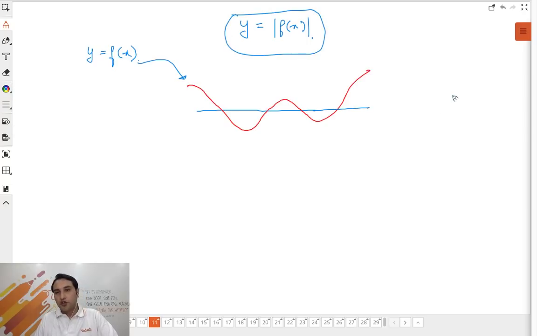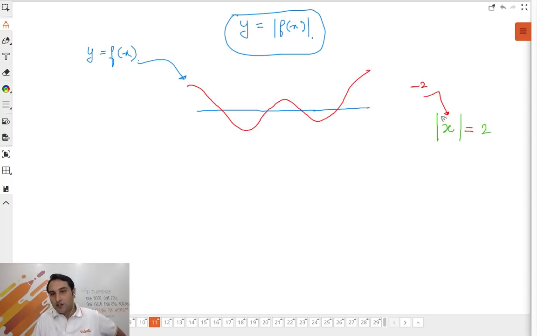Let's understand the modulus function once. What is modulus function? In my mind, think of modulus function as Baba function. What does Baba function do? Baba function does this. So whenever you give, look, why I'm saying it will become clear. Because if you give a negative thing to Baba, what does Baba do? Baba will make that thing positive.